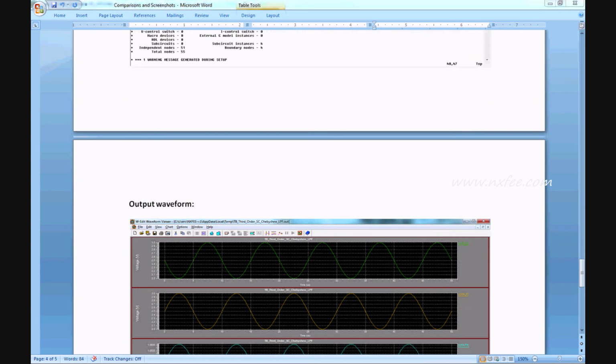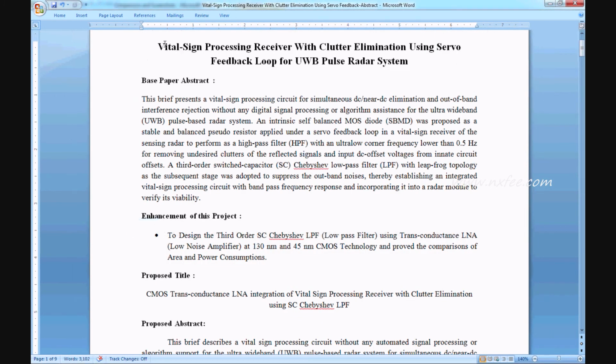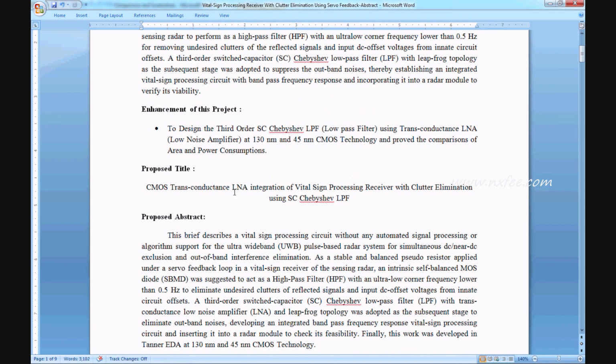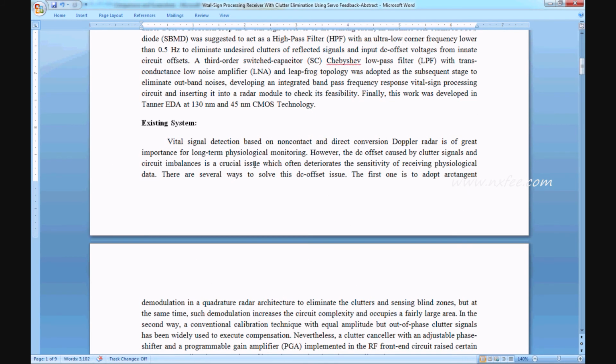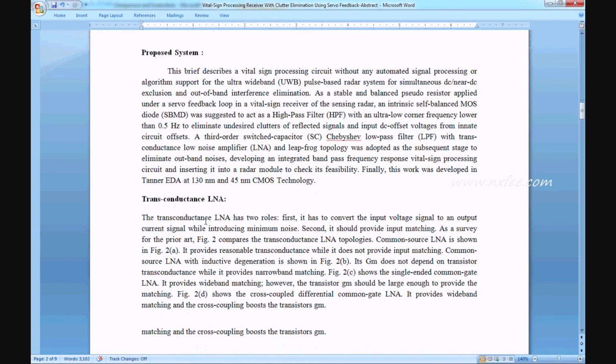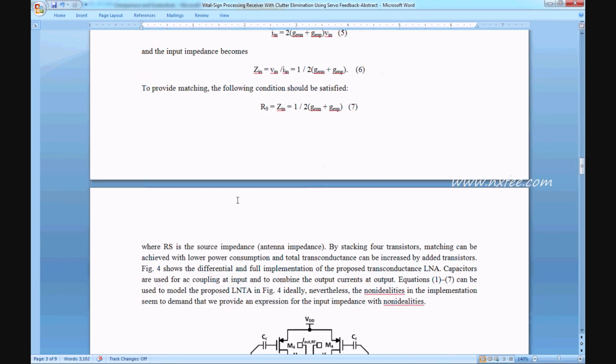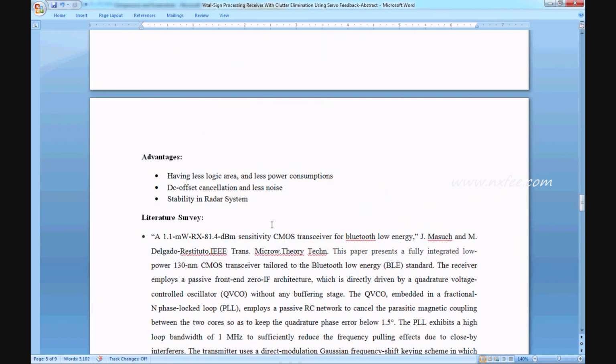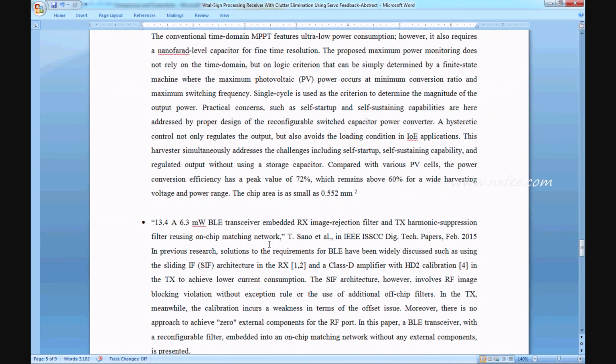We have also written an abstract document for this project. It contains the title, base paper abstract, enhancement of this project, proposed title, proposed abstract, existing system, disadvantages, proposed system, advantages, literature survey, and finally references.